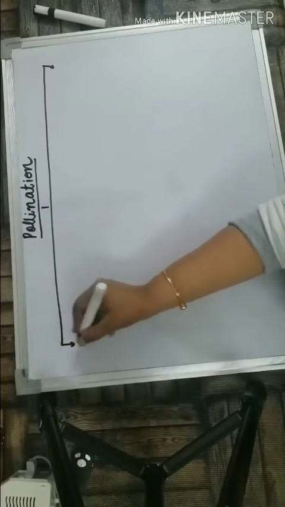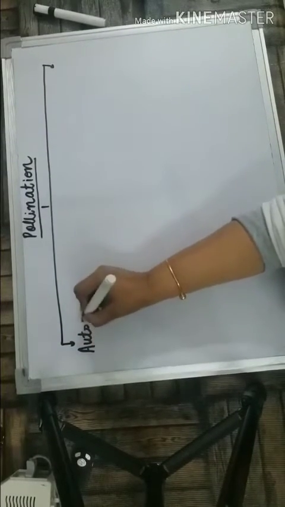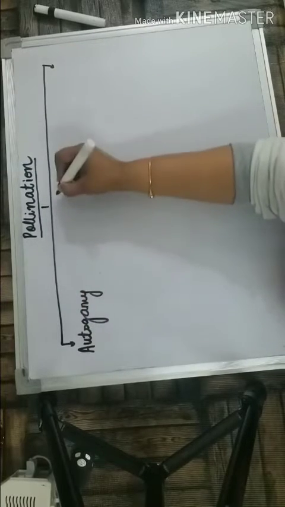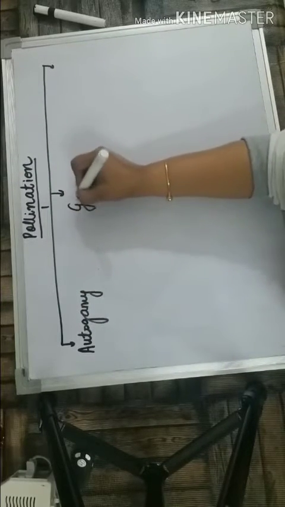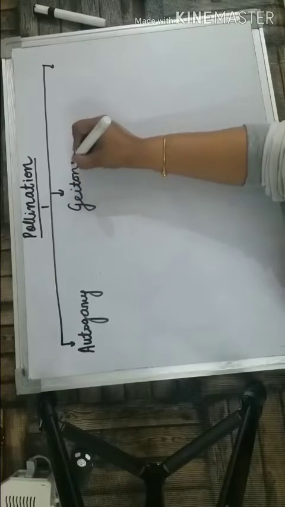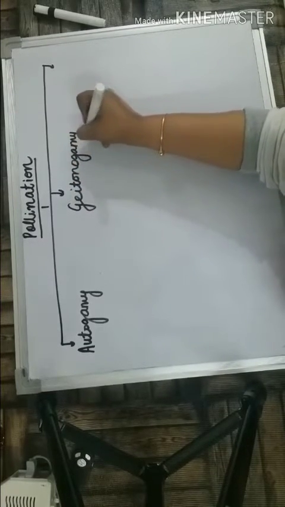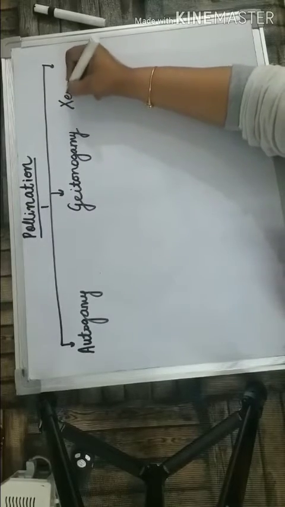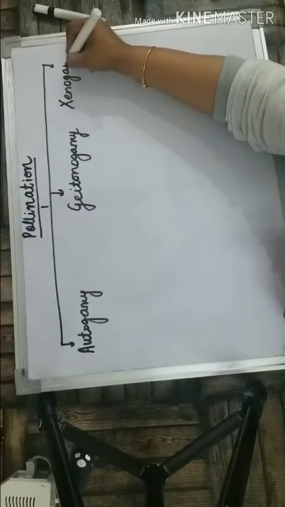Hello children. So our next topic is pollination. Let us discuss the types of pollination, and it is of three types. Number one is autogamy. Number two is geitonogamy. And number three is xenogamy. We will discuss them one by one.